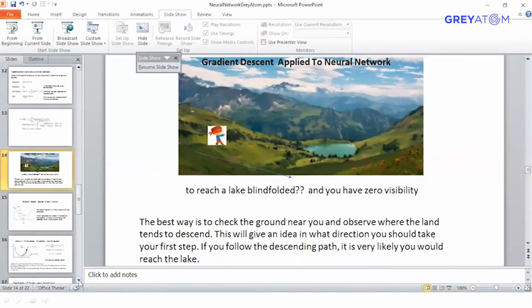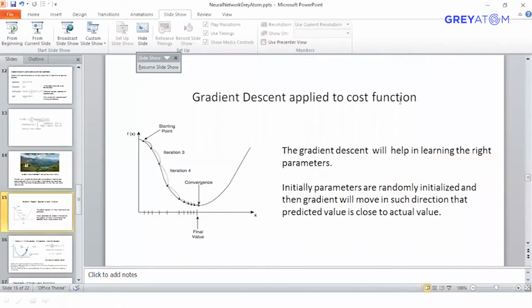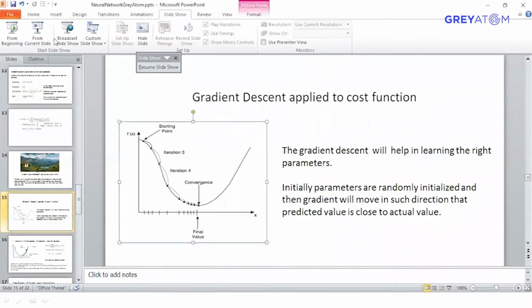So let's see how we apply gradient descent in the case of a cost function. Cost function is nothing but an error function for now. The error function is calculated over all training examples. So let's say we start from this weight. We can start from anywhere, right? Right from here.